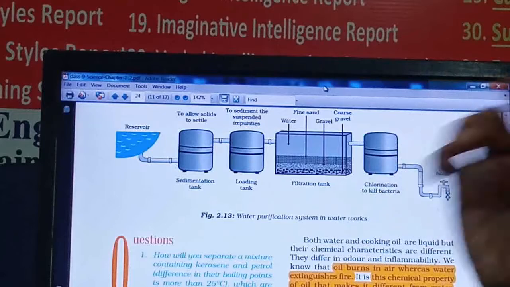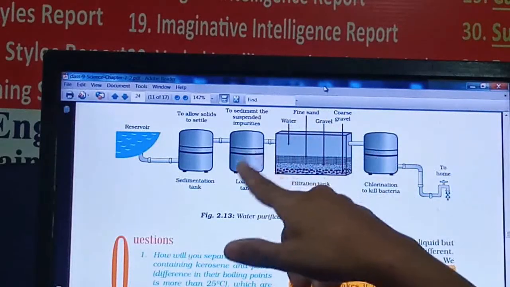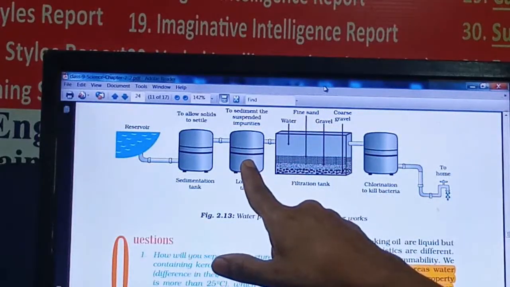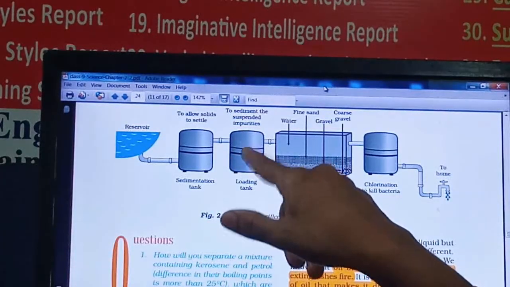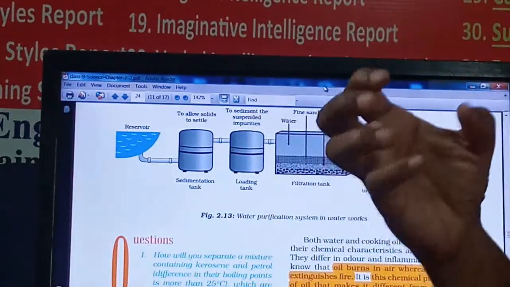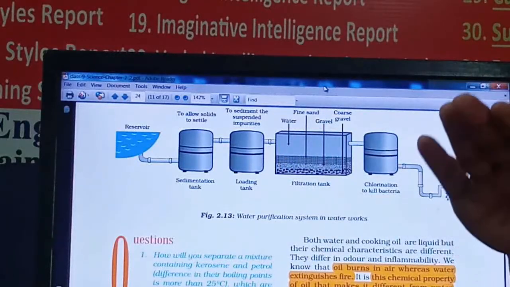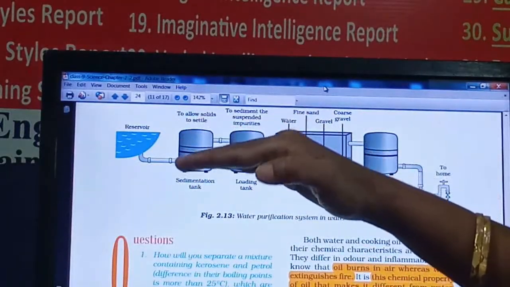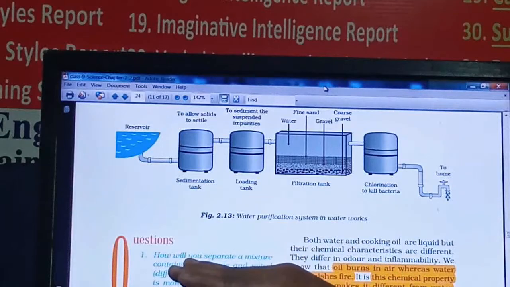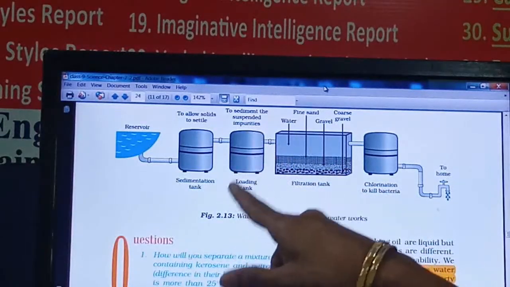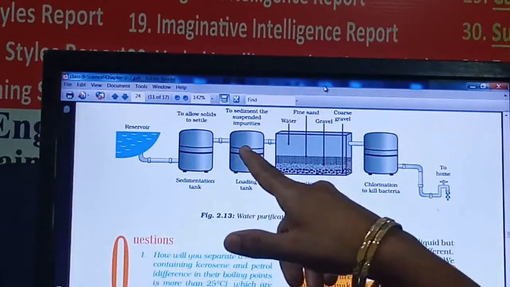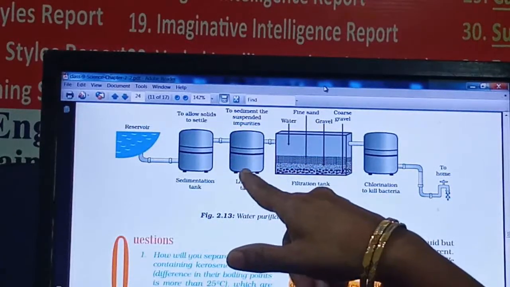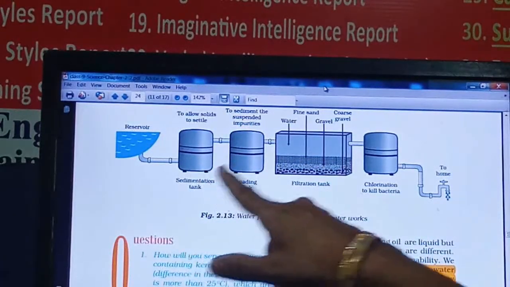That is the pitkari, a white color substance. They apply that here to make these lightweight impurities heavy, and as they become heavy, they slowly get settled down. Now this water has neither lightweight nor heavy impurities, right?